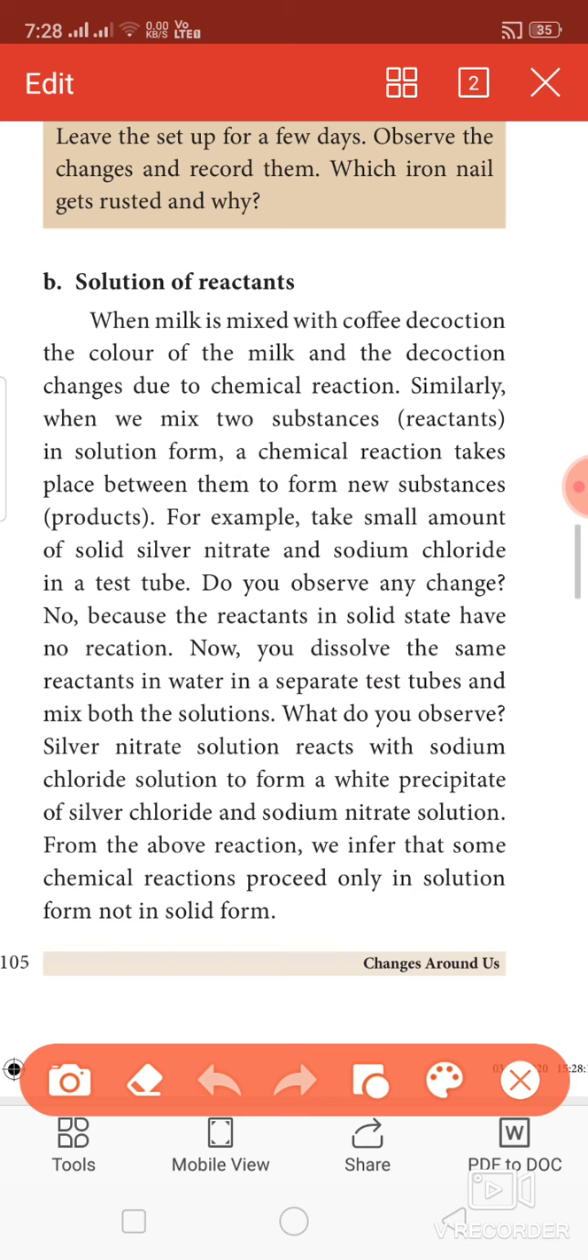So from the above chemical reaction, we can conclude that the reaction takes place in solution and cannot take place in solid form. What will the products be? I repeat, the products will be silver chloride and sodium nitrate. What are the reactants? Silver nitrate and sodium chloride are the reactants. And what are the products? Silver chloride and sodium nitrate will be the products.